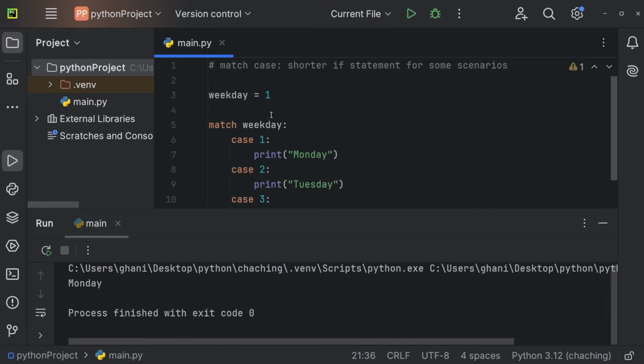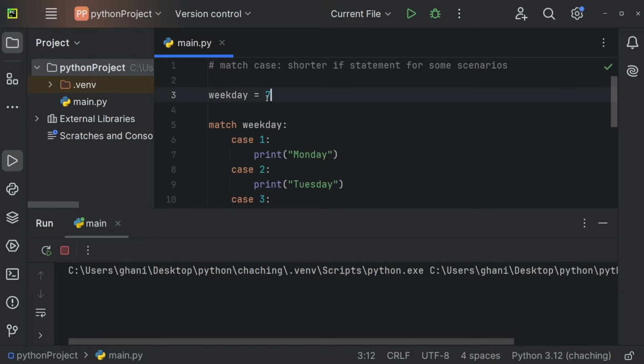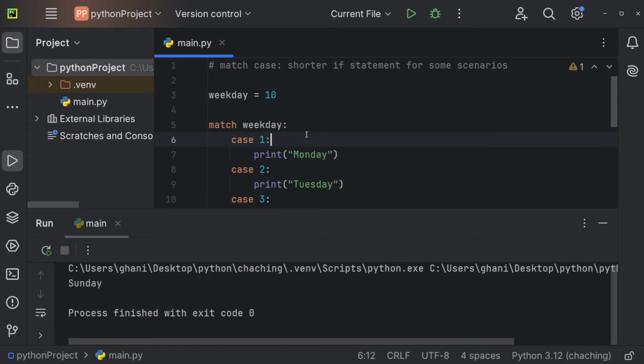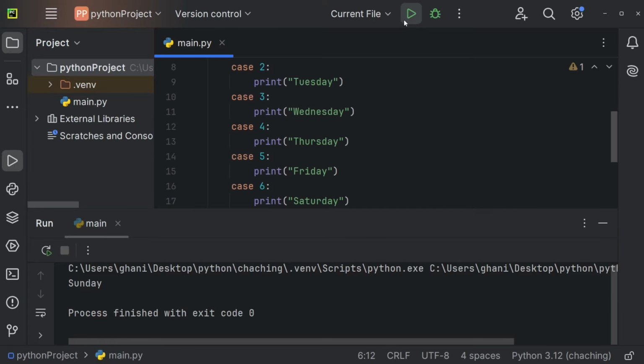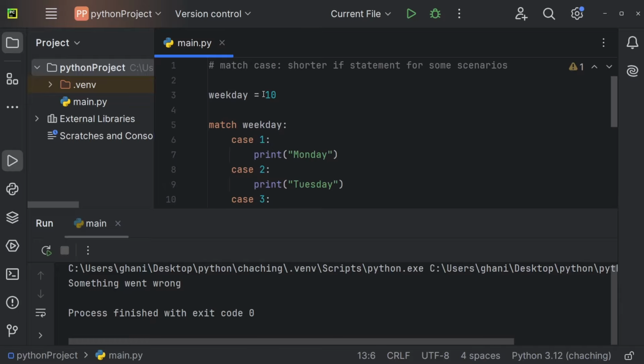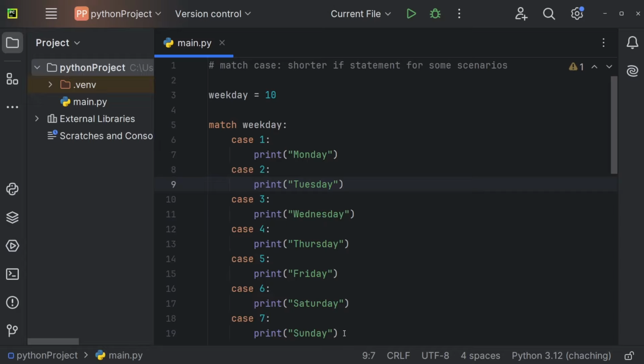Let's print this. We're getting Monday. 2, Tuesday. 5 should be Friday. And let's try 7, for example, which should be Sunday. And let's also test 10, which should just print something went wrong. And we're getting something went wrong. So again, you might not use a match case too often, but under some circumstances, it's definitely useful and can be a shorter alternative to an if statement. But I want you to know that you can achieve the exact same result by using an if statement theoretically, but in this case, a match case is a little bit cleaner.